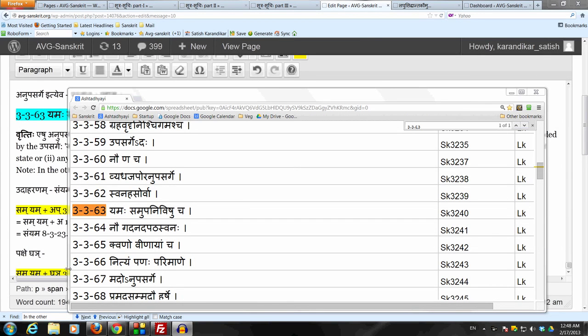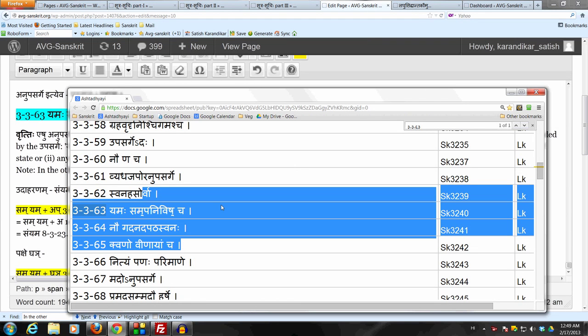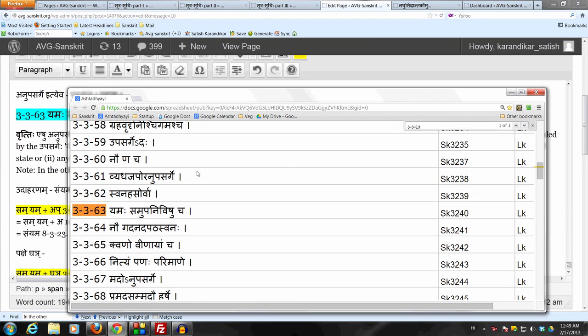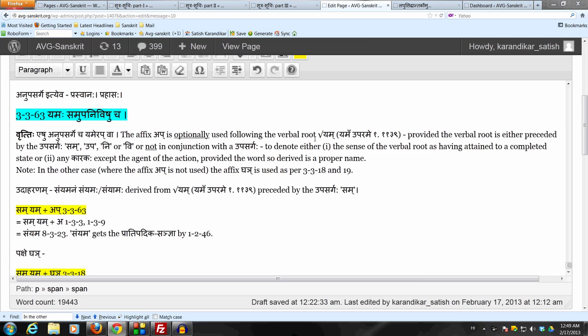Now continuing in this section which prescribes this affix up optionally, this anuvritti of va running down from 3362 down to 3365. Let us now take 3363, which says Yamaha samupanivishu cha. The sutram applies only to one specific verbal root, which is the verbal root yam, which is yama uparame in the bhadiganaha. And as already mentioned, it prescribes the affix up optionally.